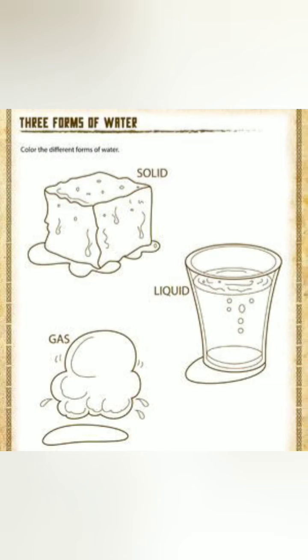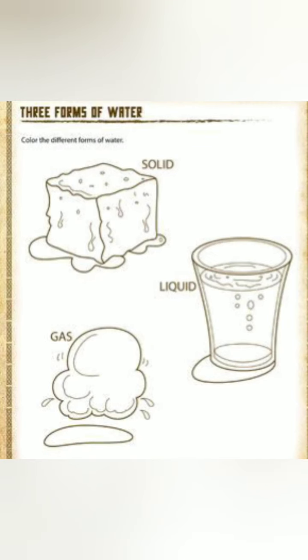For example, ice, water, and water vapors are the three states of the same substance. Here, the matter is water, whereas water can be a liquid, a solid like ice, or in gaseous form, that is water vapors.